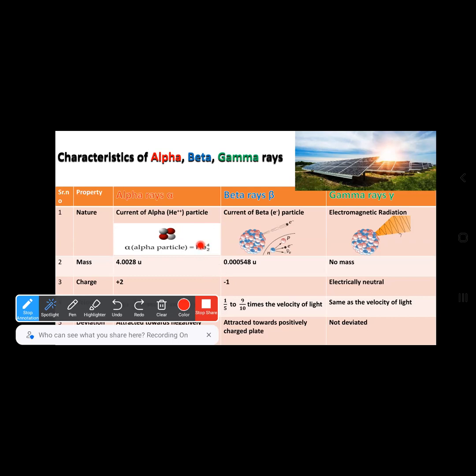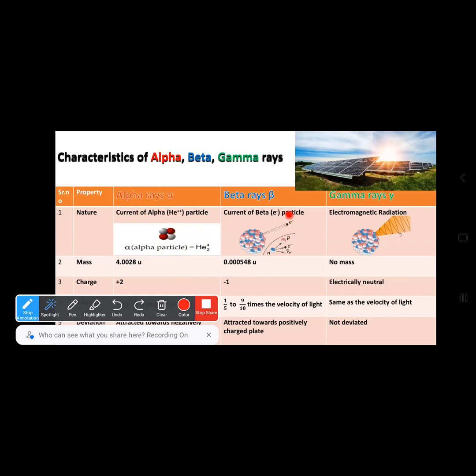He means helium. The element with two protons is known as helium. Therefore, alpha rays are nothing but atoms of helium with no electron. There is no electron. Only protons and neutrons are released from the heavy nucleus. So this continuous emission of helium atoms is actually known as alpha rays.